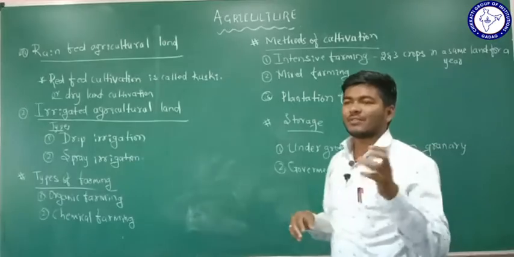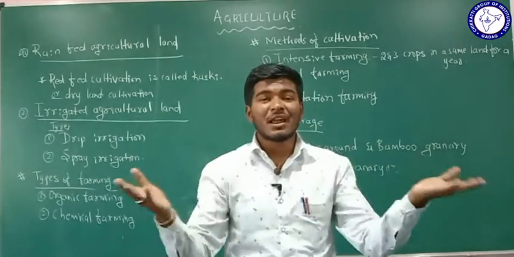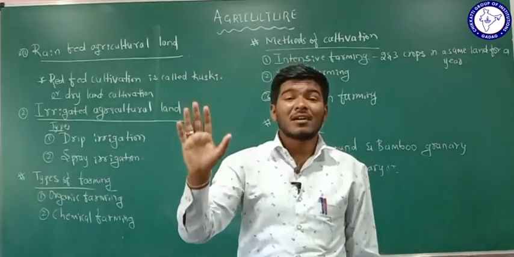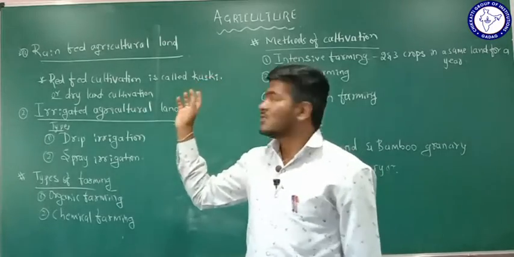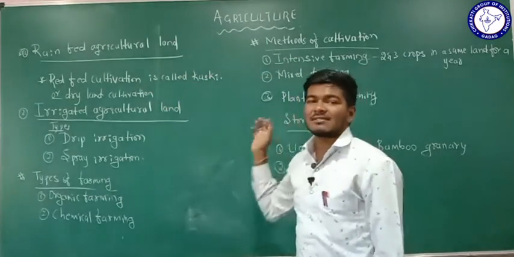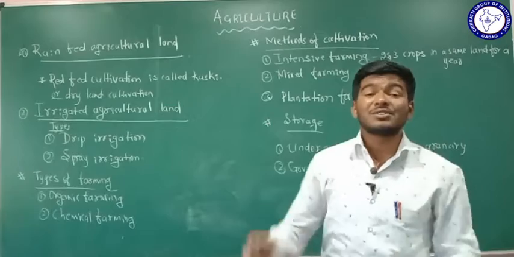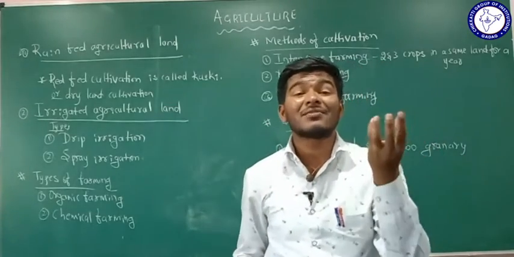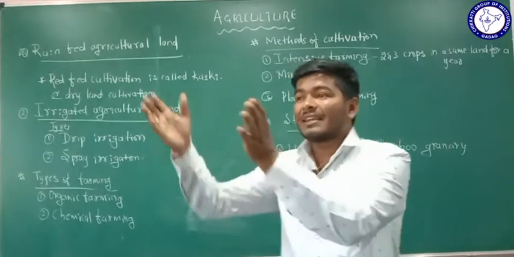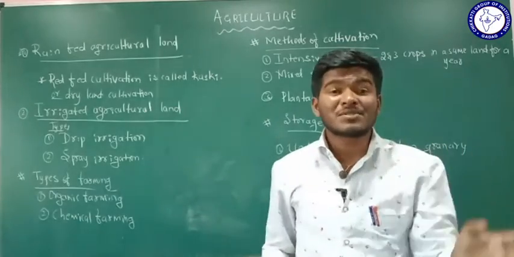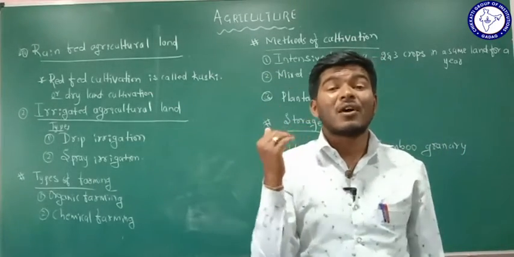We are going to differentiate the cultivation land into two types based on the rain. Rain-fed agricultural lands are the lands which come under less rainfall areas.